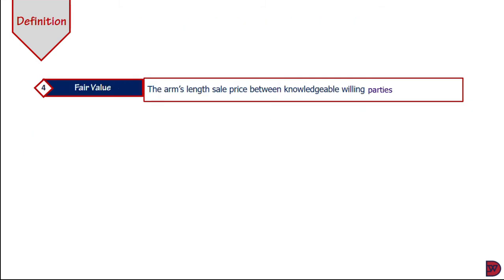Now, fair value is an asset's sales price agreed upon by a willing buyer and a seller, assuming both parties are knowledgeable and enter into the transaction without being induced. So in other words, it is the amount receivable or received from the sale of an asset. Now, fair value of an asset is different from its market value. The market value is the price of the asset on the market, normally influenced by demand and supply, whereas the fair value may include intrinsic qualities of the asset. So here the fair value goes beyond the parameters of the market value.